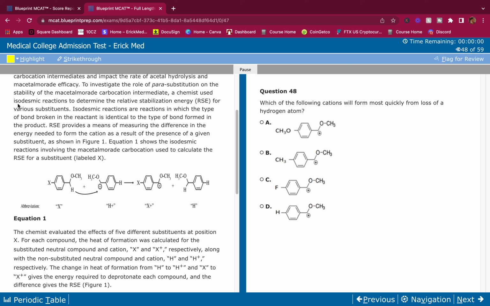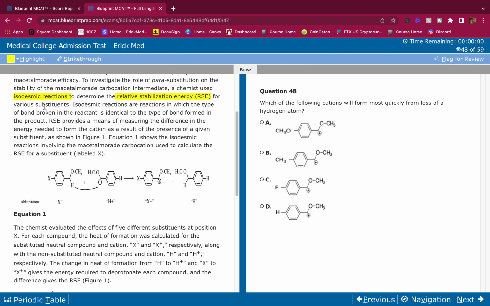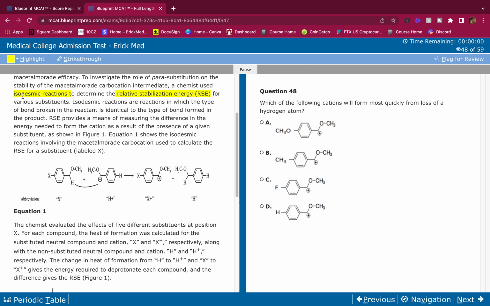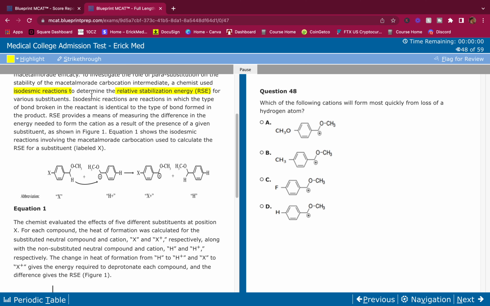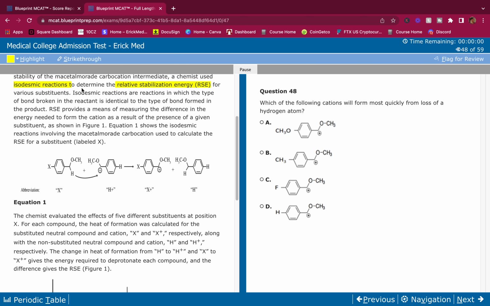Okay, to test the stability, they used whatever these are called, isodesmic reactions, to look for the RSE, the relative stabilization energy. Okay, I'm highlighting this. I do not know what this is, so I'm going to highlight it, and they're probably going to tell me what it is right now, so I got to pay attention here and lock in. Isodesmic reactions are reactions in which the type of bond broken in the reactant is identical to the type of bond formed in the product. Okay, it's way simpler than I thought.